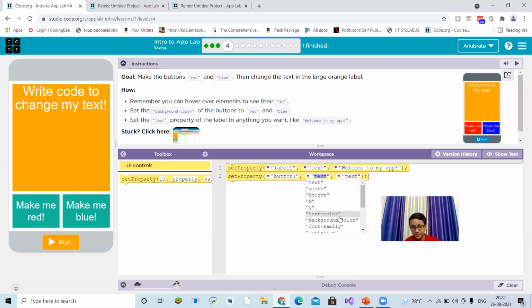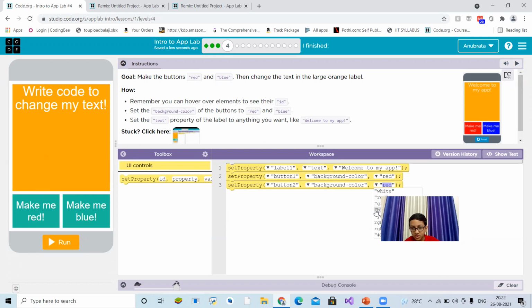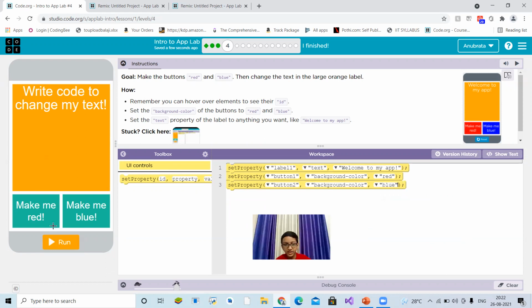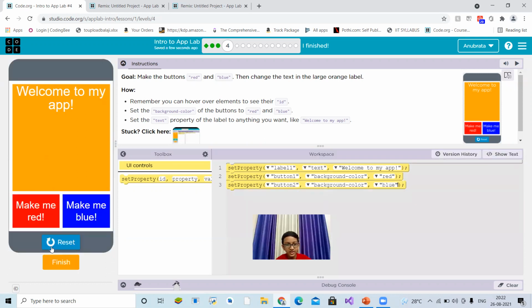I don't know whether the ID is the same or not, but I hope that the ID will be the same. The first one, button 1 background color to red, and button 2 background color to blue. Okay, that's done. So you see friends, that's working.